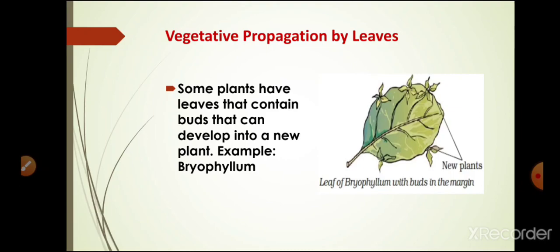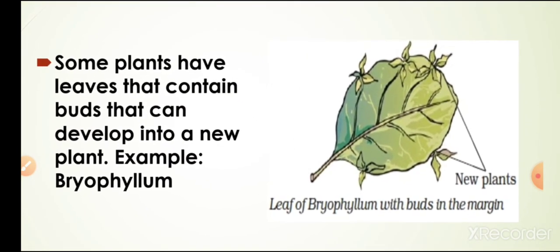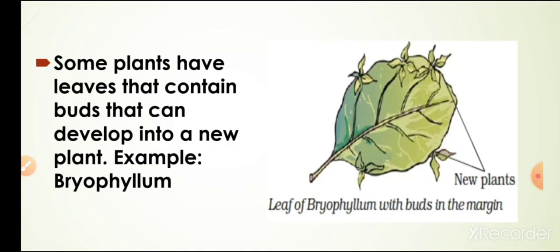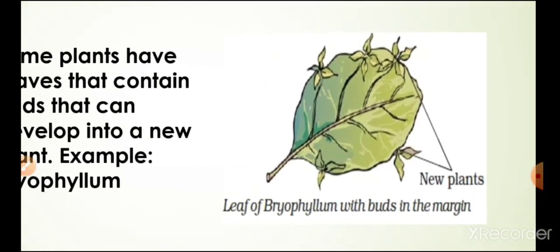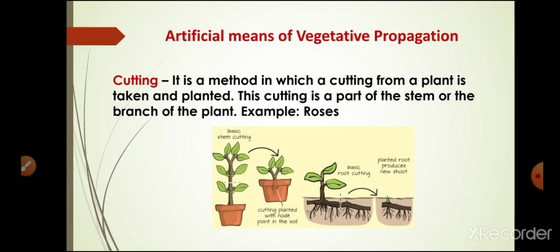Students, in bryophyllum leaves, the bud is present in the margin. So, if a leaf of this plant falls on moist soil, each bud can give rise to a new plant. Now, in this image, you can see the bud at the margin from where the new plant can arise.